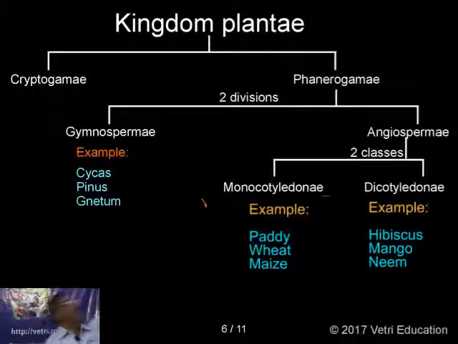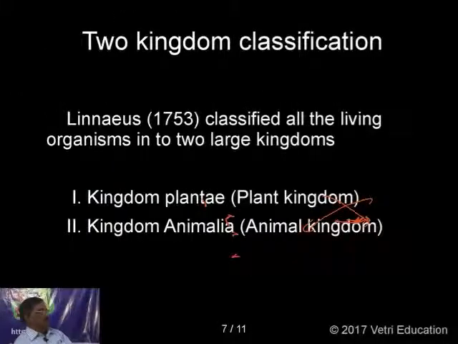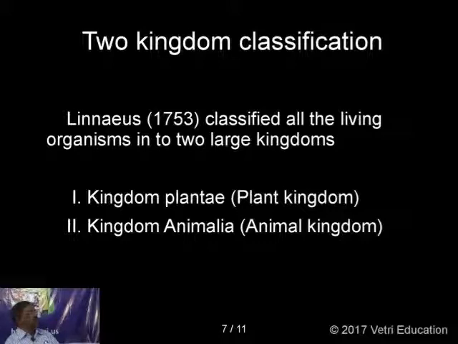So now the next classification, given by Linnaeus in 1753. It is a two kingdom classification, the primitive type, where he classified all the living organisms into two large kingdoms based on the type of nutrition. That is the only main basis here.